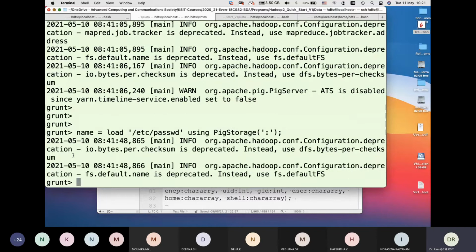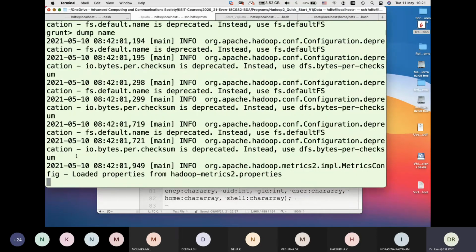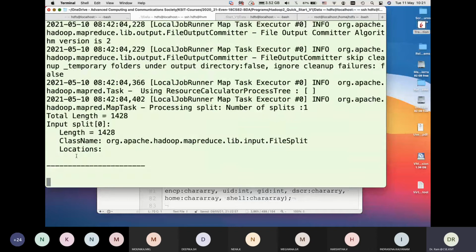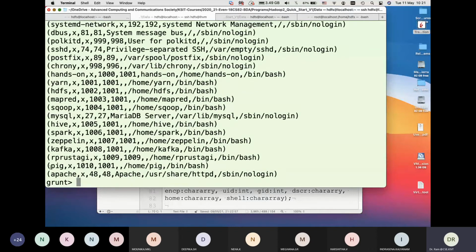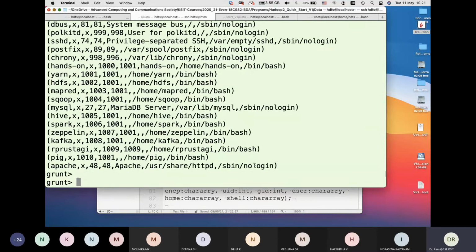Now the file is loaded. I want to look at individual fields. If I just want to see what is there in name, I can say dump name. If I don't give a semicolon, some commands will work, but most commands expect a semicolon to be given. So you see all those names are basically created and dumped out.